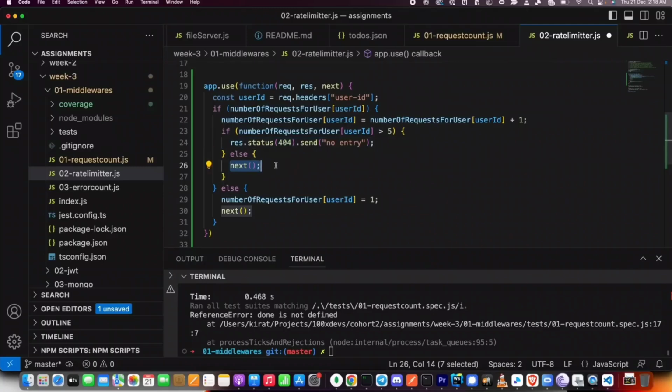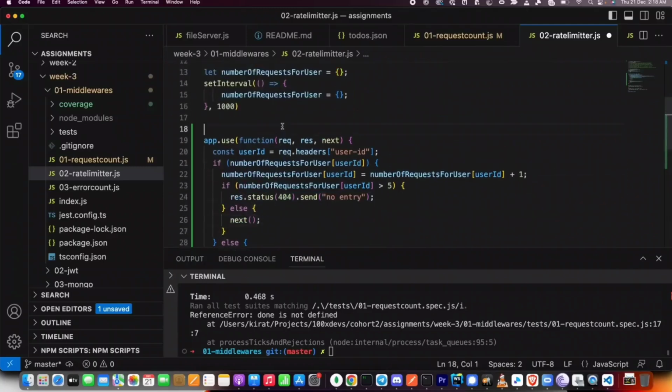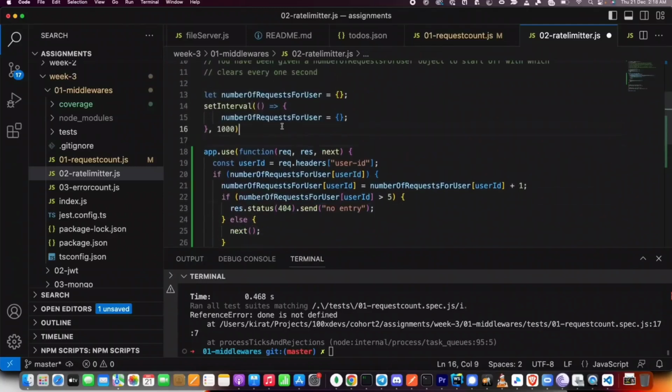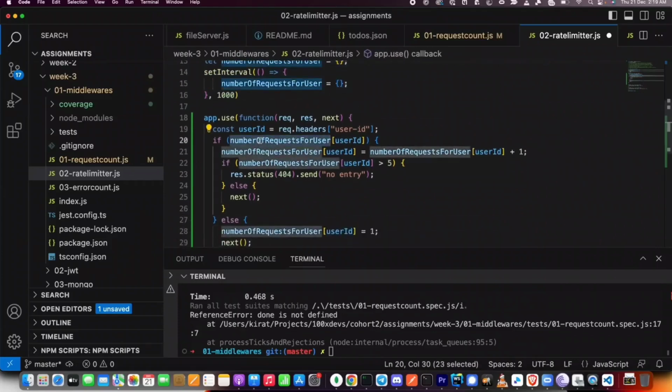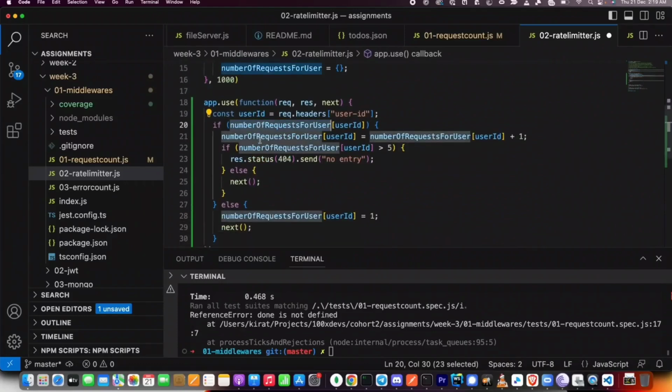Else let it through. The only question at this point you might have is, Harkirat, how is this clearing every 1 second? And the answer is this. Every 1 second, there is a global clock that was thankfully just given to us. That is just reinitializing this to an empty object. And that way, all you have to do is, I know someone is going to clear this globally. I just have to keep track of, is this empty? And if it is, then initialize it with 1, else initialize it with this.